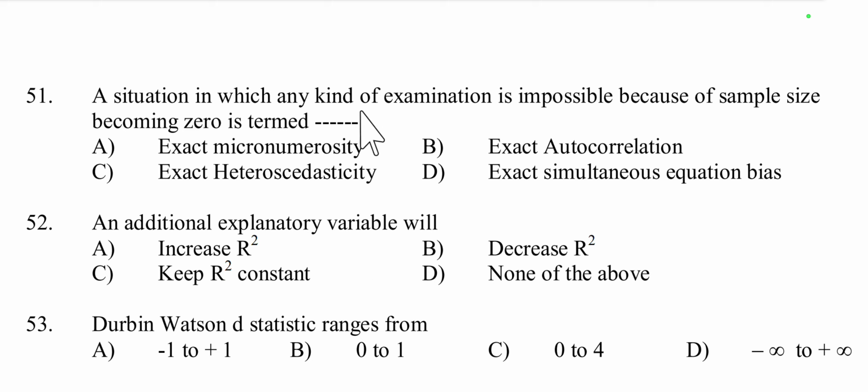When the sample size becomes 0, it is called exact micronumerosity. Option A is the right answer, because exact micronumerosity occurs when the number of observations or sample size becomes equal to or less than the number of parameters to be estimated. In extreme cases, the sample size becomes 0, making estimation impossible. So option A is the right answer.